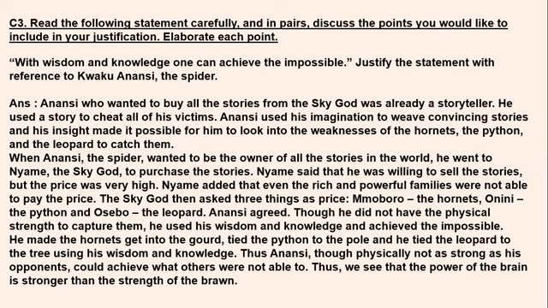We see here that Anansi wanted to buy the credit of all the stories for himself. He wanted to own the stories from the Sky God, and he was already a very good storyteller. We see that he used various stories. He trapped every victim of his by telling stories, and this is how he cheated and captured all the victims.